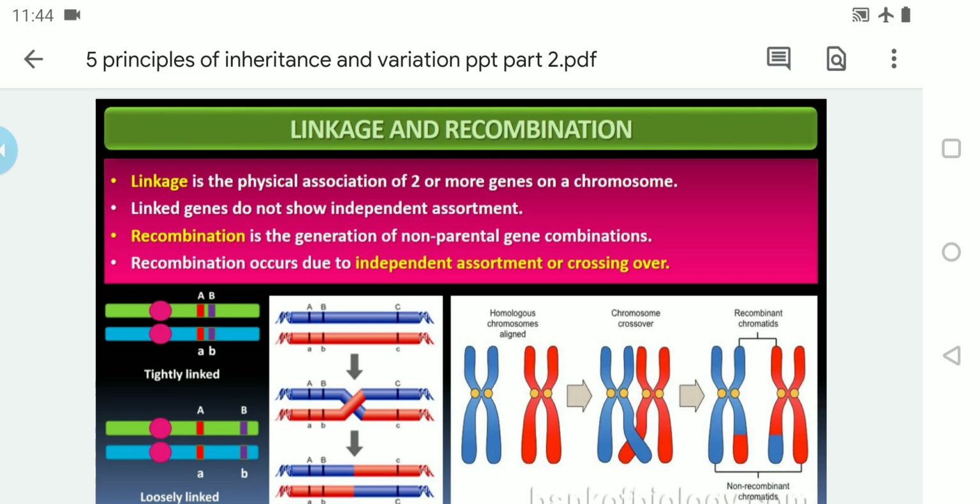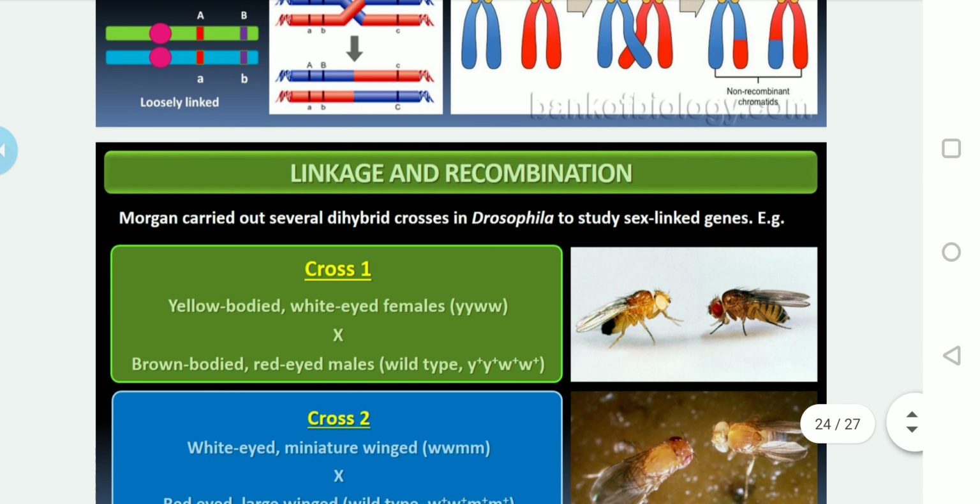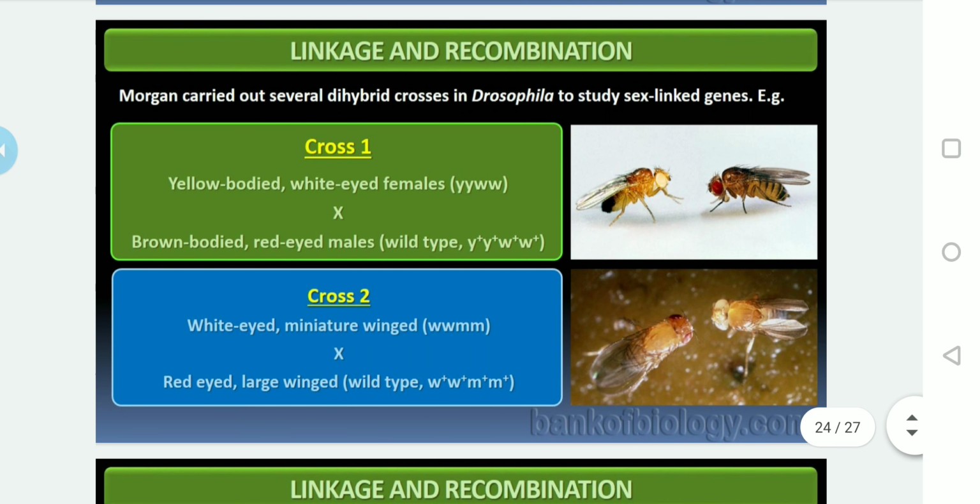Here are the diagrams where you can identify the genes present on the chromosomes, tightly linked as well as loosely linked. On the basis of this only, Morgan tried to explain how recombination generally happens. See, this is the diagrammatic representation of how Morgan tried to explain recombination.